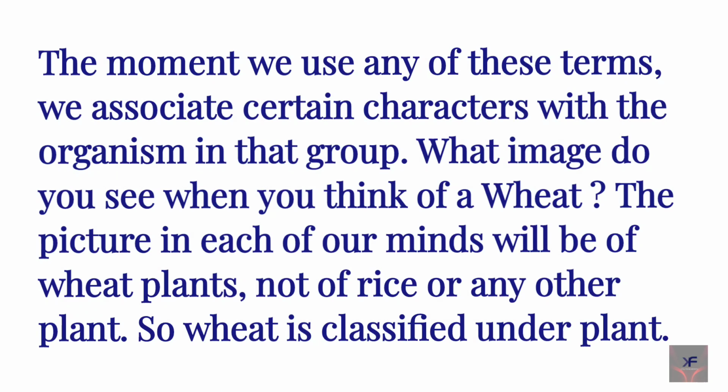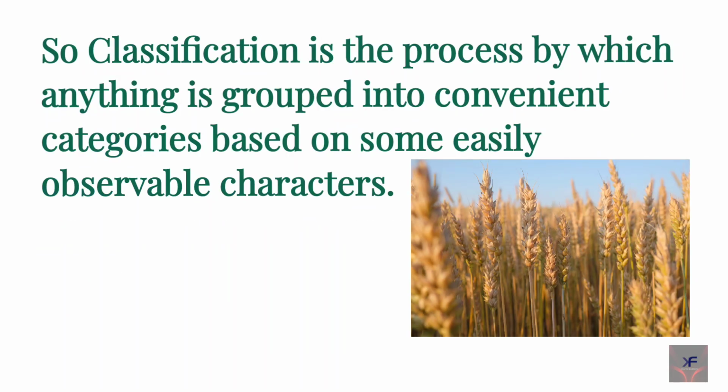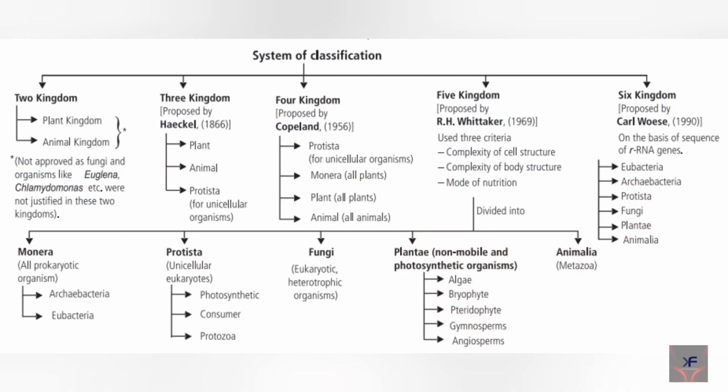What image do you see when you think of a wheat? The picture in each of our minds will be of wheat plants, not of rice or any other plant. So wheat is classified under plant. So classification is the process by which anything is grouped into convenient categories based on some easily observable characters. Alright, now let's move on to the second question.